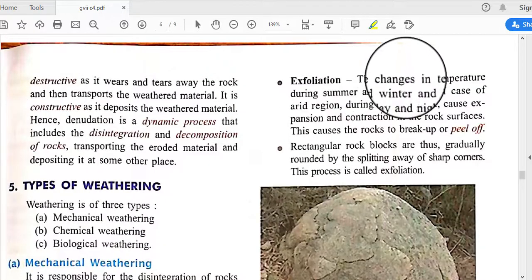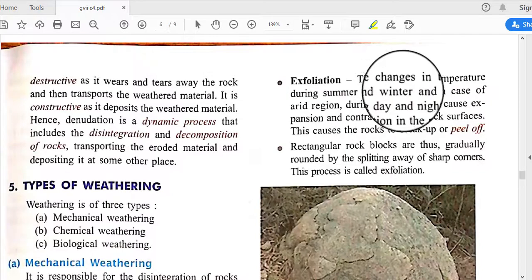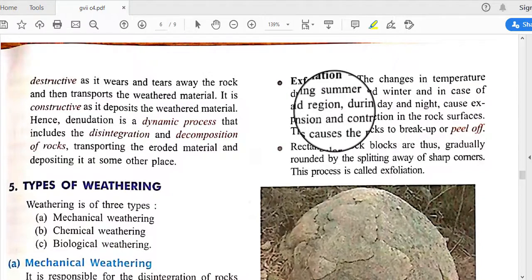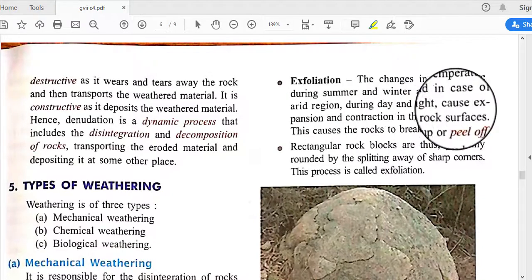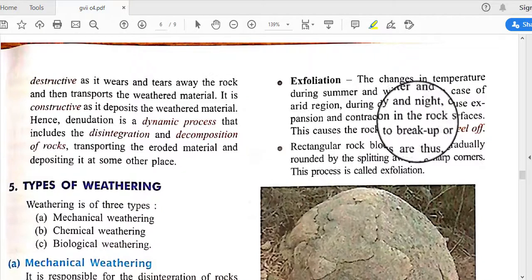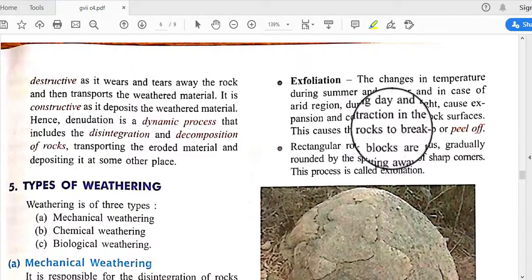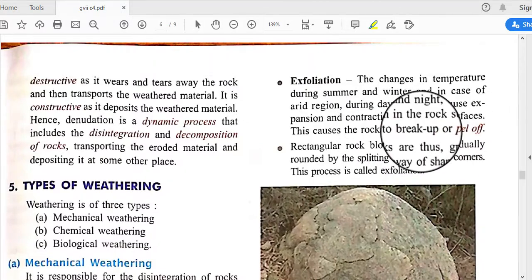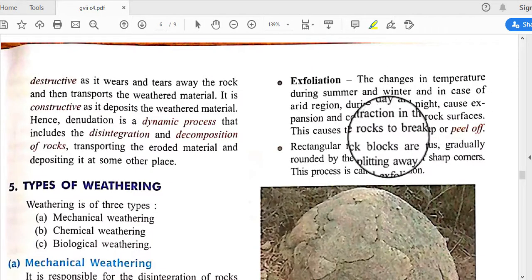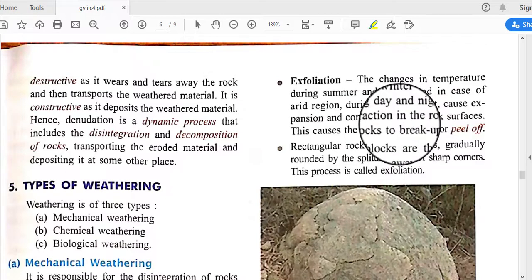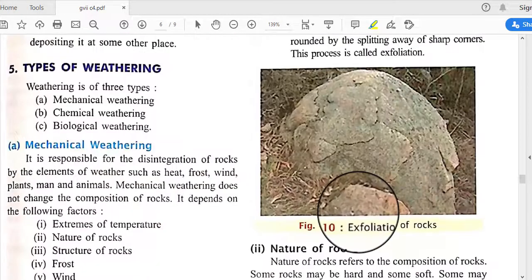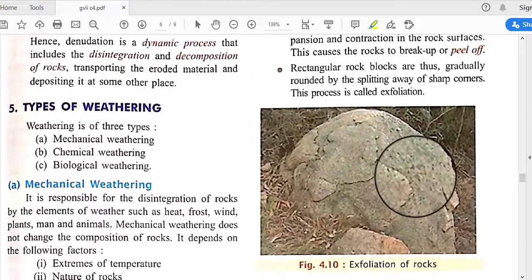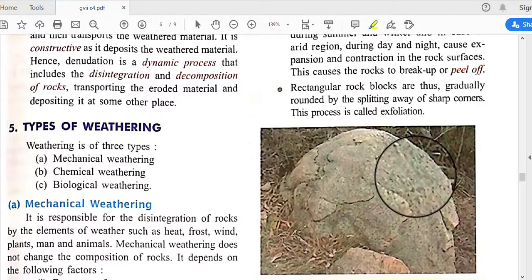Exfoliation is what? The change in temperature during summer and winter, and in arid regions during day and night, causes expansion and contraction in the rock surface, and this causes the rock to break up or peel off, like an onion's peel.